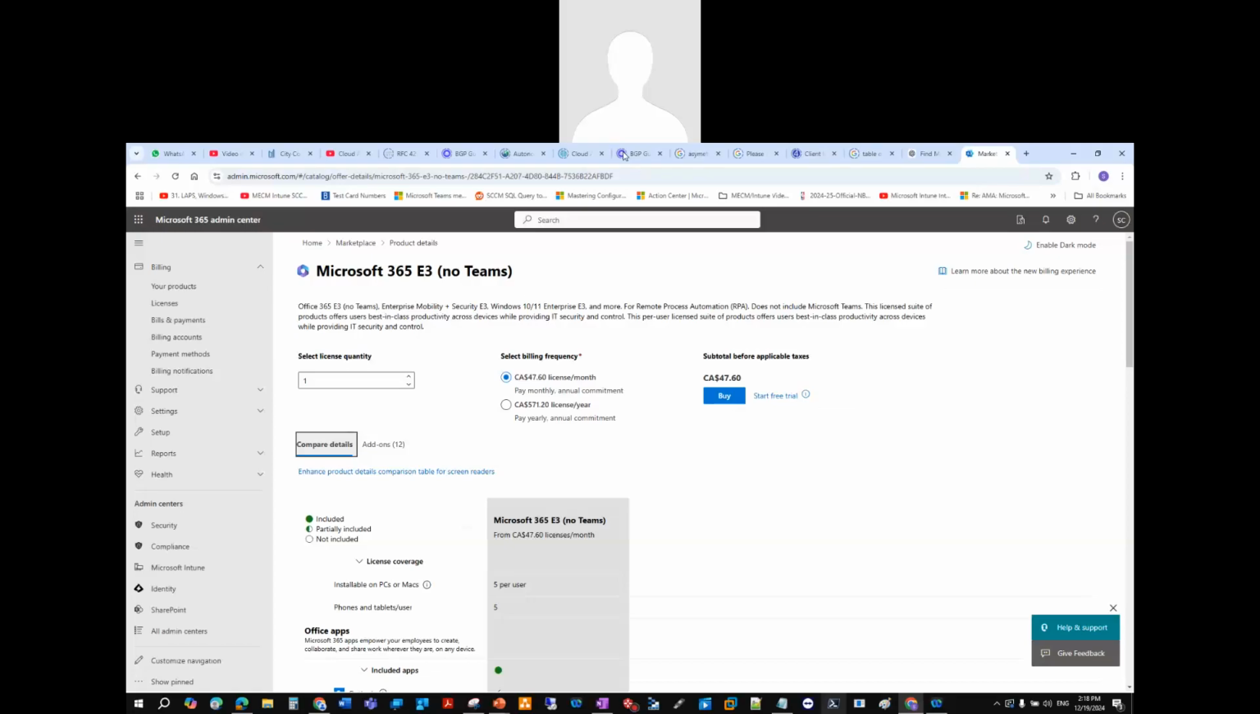So as you can see, these are the licenses that come. So if I were to add, and I'm just going to go ahead and show you what the E3 licenses come with. It comes with 54 applications. This does not have Teams. So you're going to need the Teams license, right? We're going to have to install the Teams license, right? So we're going to have to install that regardless.